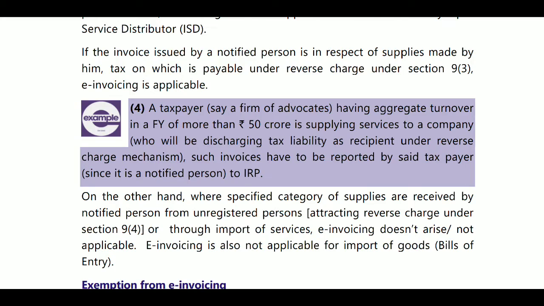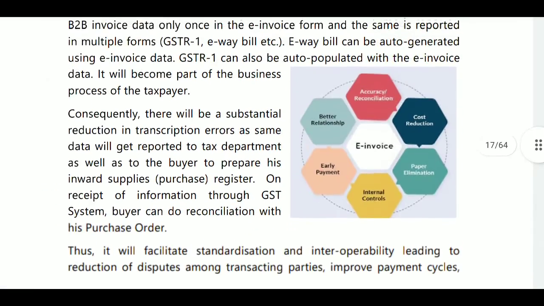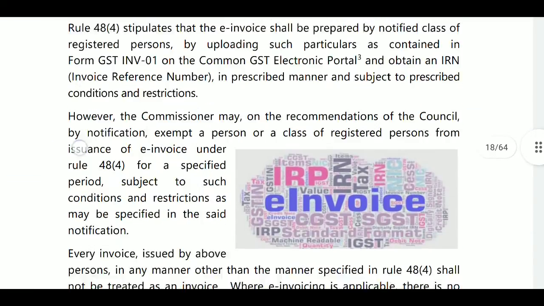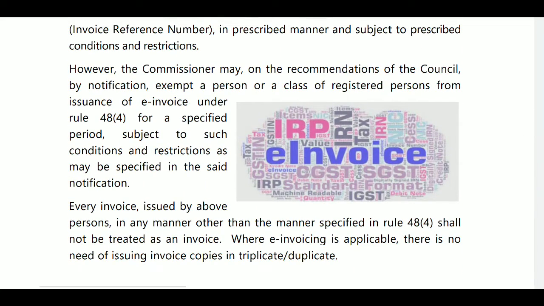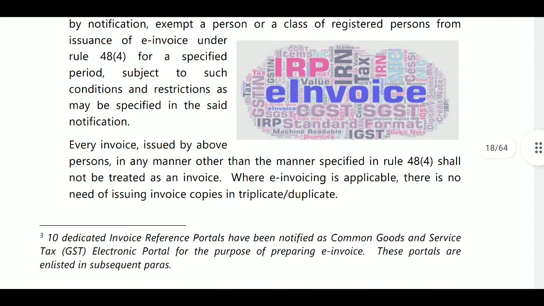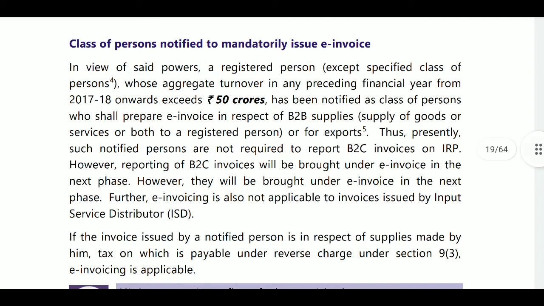A taxpayer. Here, where the invoice is applicable means, for example, export by a notified person or B2C registered person, class of registered persons and invoices related to ISDs, and every person who is providing the information, notified persons. Next, class of persons notified to mandatorily issue E-invoices.